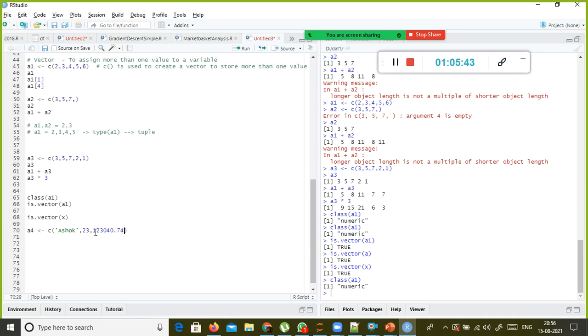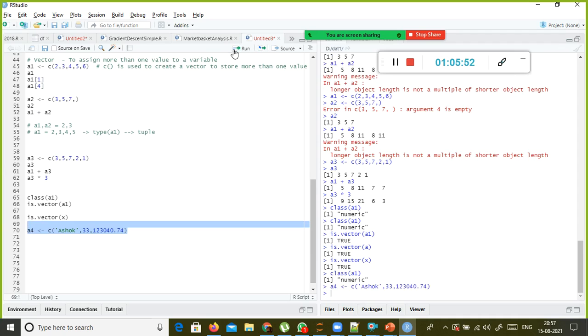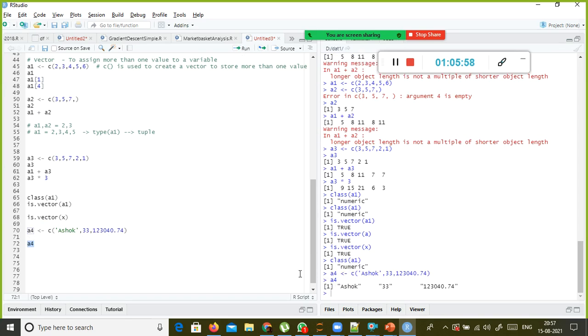Let's say he is not a 23-year-old, a 33-year-old guy. And let's see what A4 is. So Ashok 33. Okay, this is your character vector.